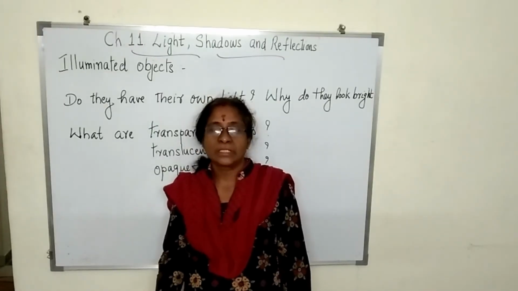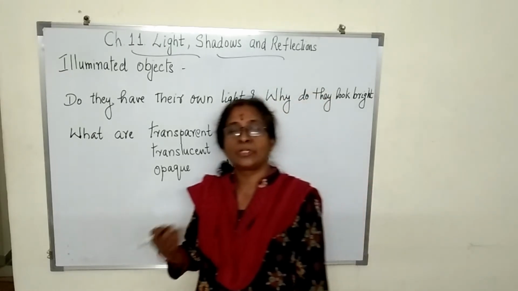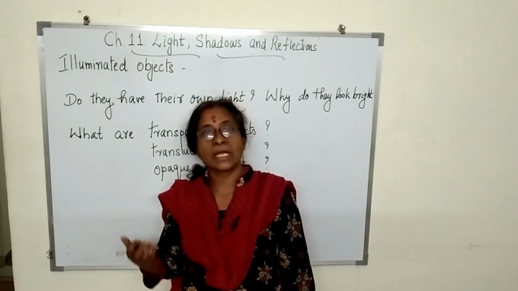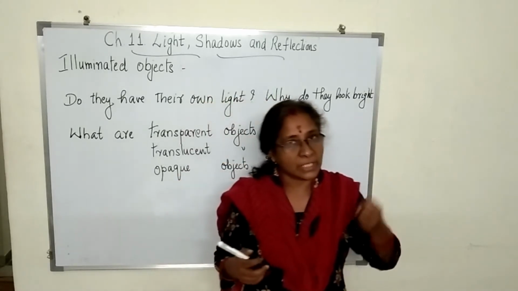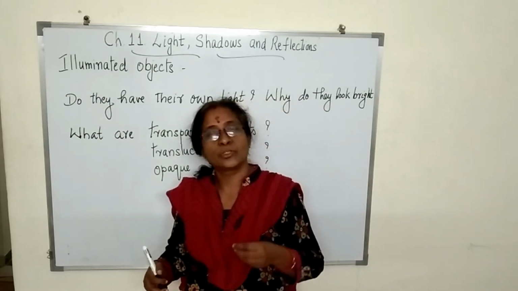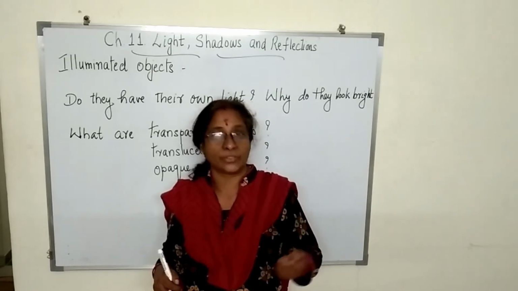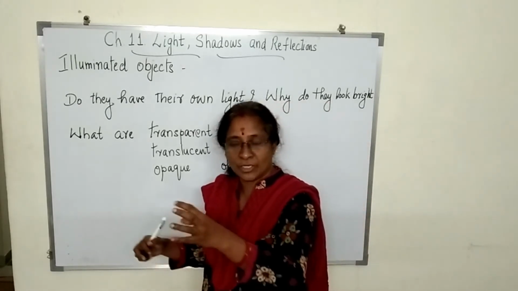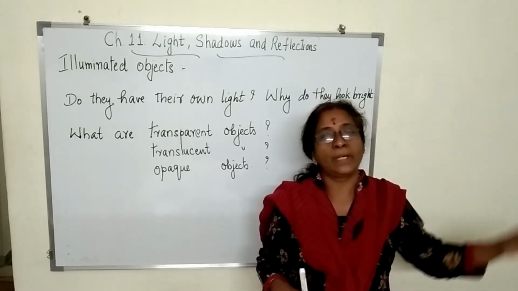We discussed natural and man-made sources of light. Now, the amount of light energy that we receive depends upon the source from which we get it. The amount of light that we get from the sun is different from the amount of light we get from the candle, right? So, depending upon the source of light, the amount also varies. Sometimes when there is a marriage in your house or when there is Diwali, we light the whole building.